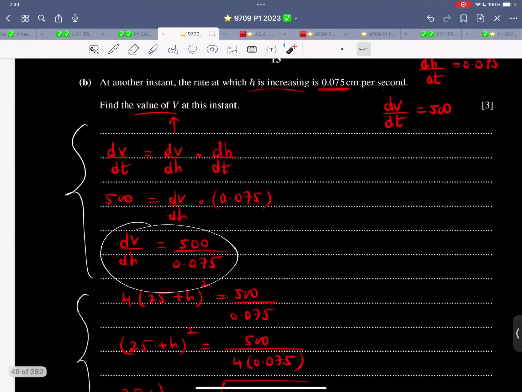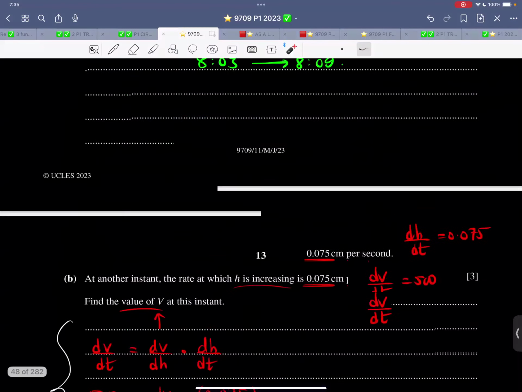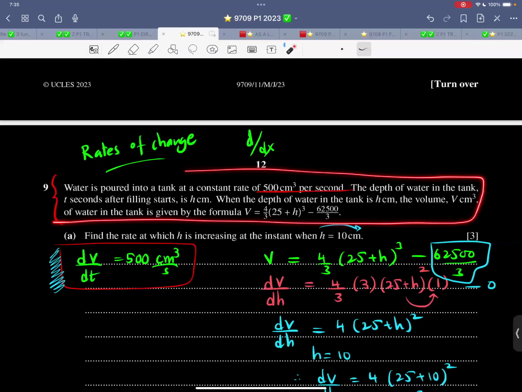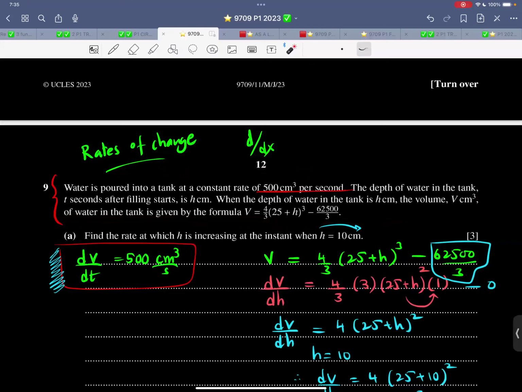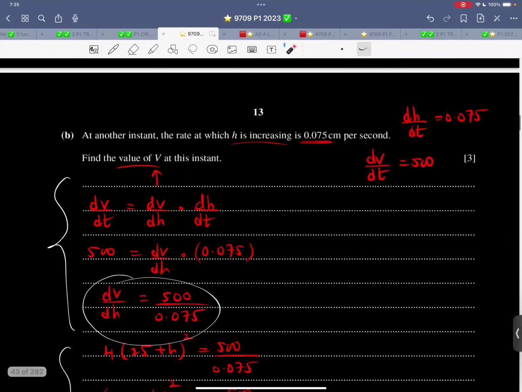The next thing. At another instant, that means when it says at another instant, one other thing, this first paragraph is valid for the whole question, but now h is not 10, h is something else. At another instant, the rate at which h is increasing is this much. So now this time dH by dt is 0.075. Now a lot of people are in doubt.